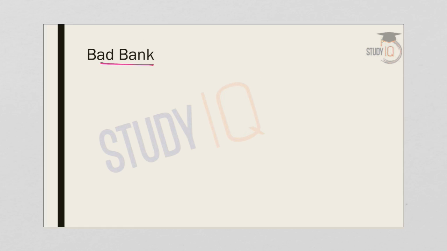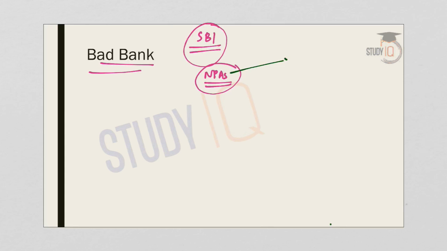Next we will understand what is meant by bad bank. A bad bank is basically a bank that would buy bad loans from commercial banks at a discount rate and then recover the money from the defaulter by providing a systematic resolution plan or systematic solution. Now let us understand the illustration. Suppose SBI, a commercial bank, has got a bad loan or an NPA or a stressed asset. This NPA will be purchased by a bad bank.